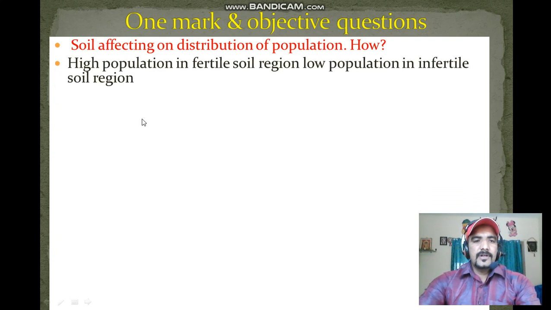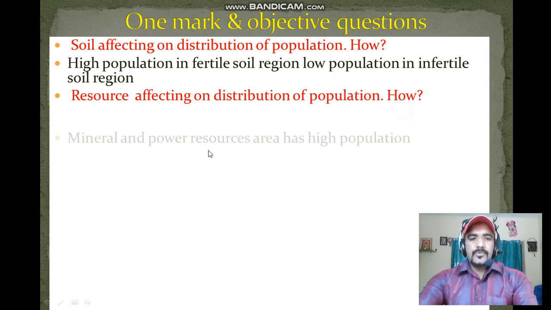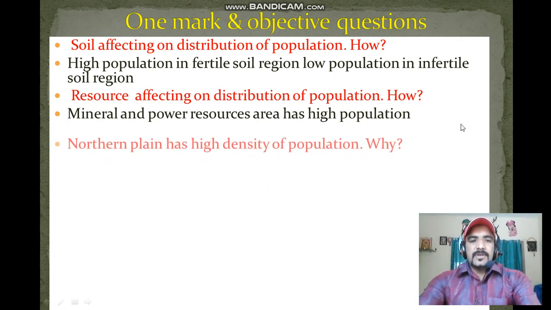There is high population in fertile soil regions and low population in infertile soil regions. Next question, how do resources affect the distribution of population? Minerals and power resources bring high population, and lack of minerals and power resources means low population.